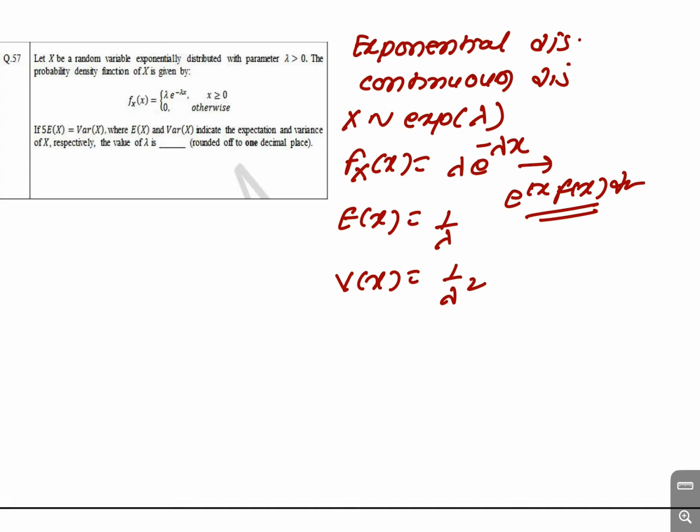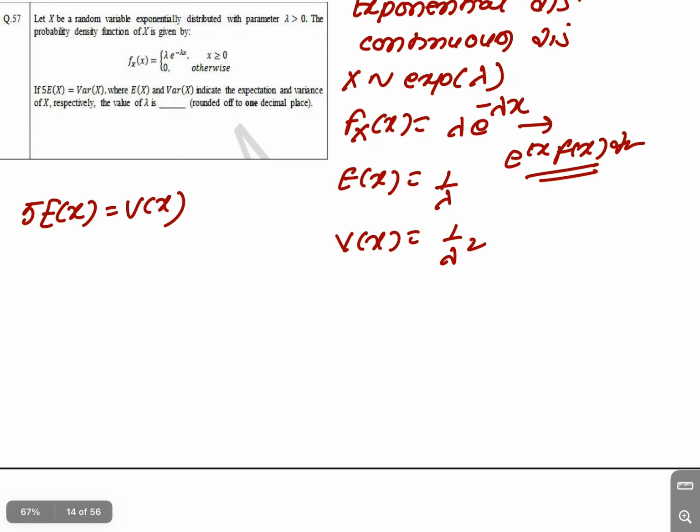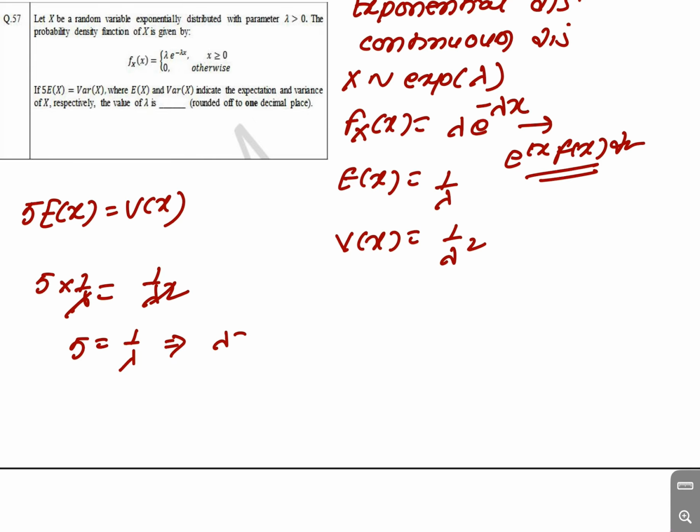Okay, I'm not writing the moment generating function. The question is asking: 5 times the expectation of x is equal to the variance of x. We have seen that the expectation of x is 1 upon lambda, so 5 times 1 by lambda is equal to 1 by lambda square. Lambda cancels, and 5 is equal to 1 by lambda, so lambda is equal to 1 by 5, which is 0.2. So the answer is 0.2.